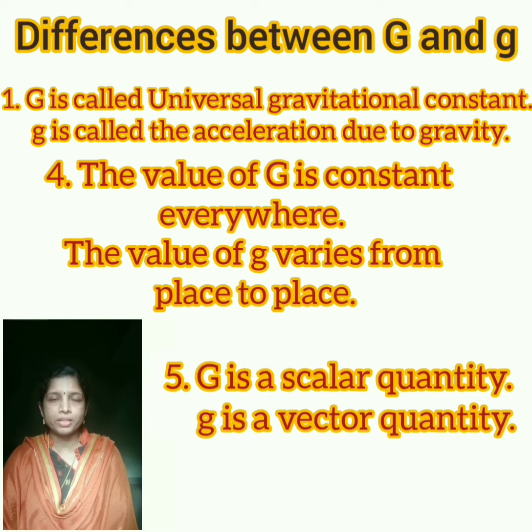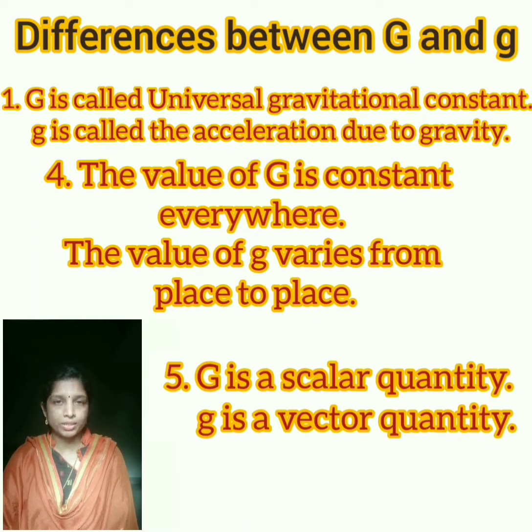Next difference is capital G is a scalar quantity, but small g, acceleration due to gravity, is a vector quantity. So these are the differences between capital G and small g. Is it clear?